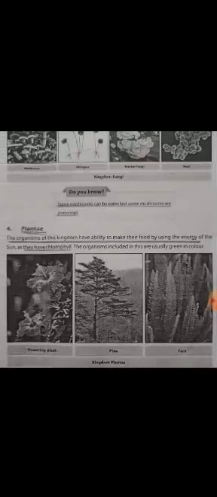The next kingdom is kingdom Plantae. As the name indicates, the members of this kingdom are the plants, fine. The organisms of this kingdom have the ability to make their own food by using energy from the sun. As we have studied many times, plants can prepare their own food by the process of photosynthesis.